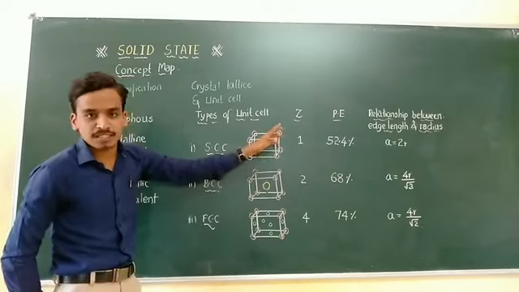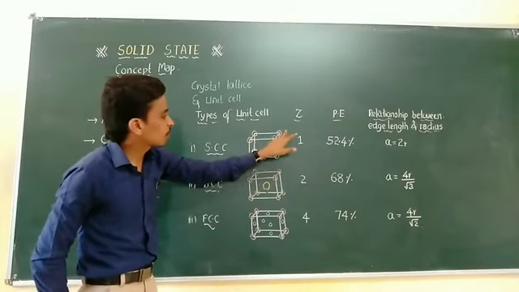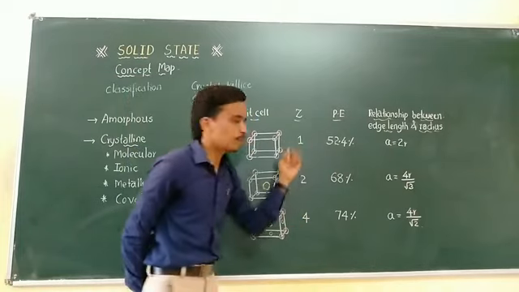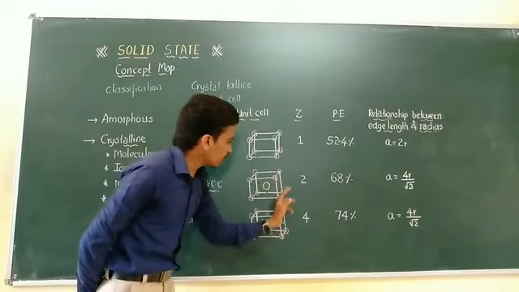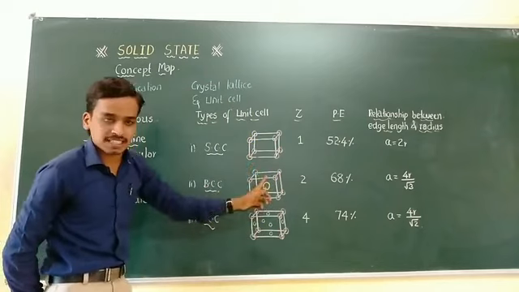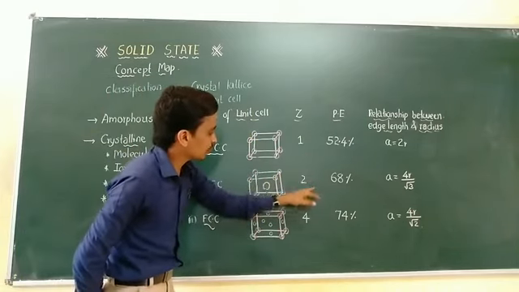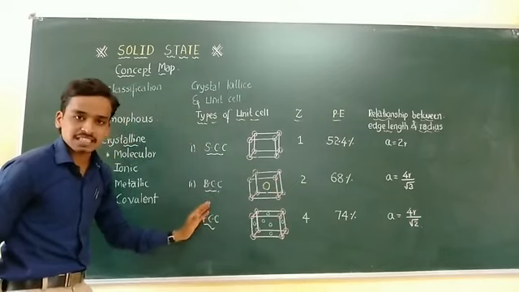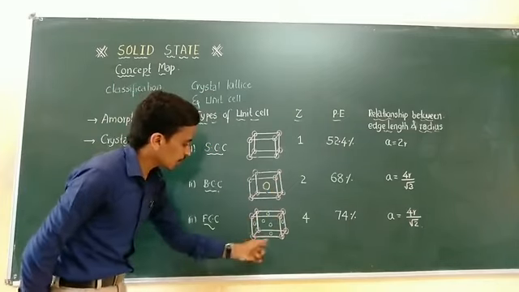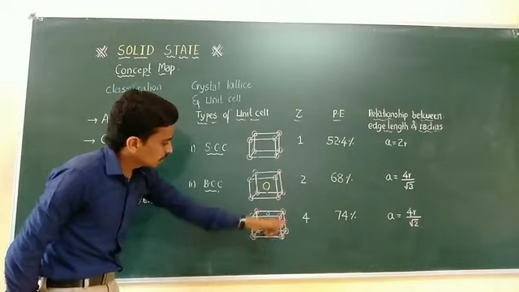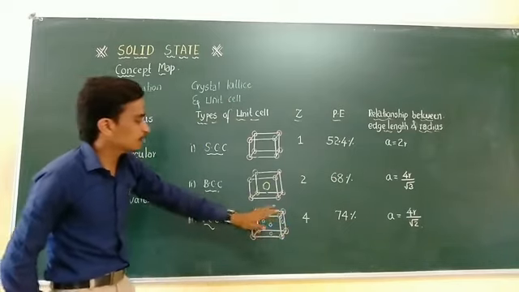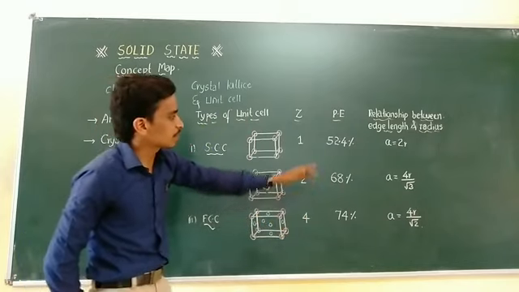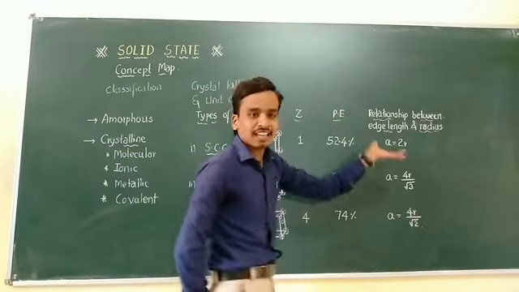Each corner atom's sharing is only 1 by 8. Therefore, 1 by 8 into 8 means the contribution of only 1 atom. Similarly, you can do the calculation for BCC, and we get the total number of atoms in BCC as 2. And the last one, FCC, has a total of 8 corner atoms and 6 face centered atoms. Therefore, the total number of atoms in FCC is 4 atoms. And the next point is packing efficiency.